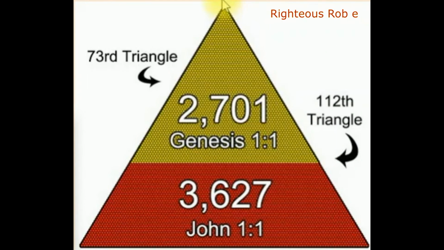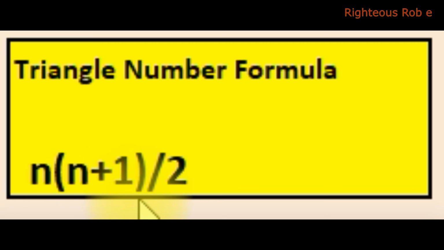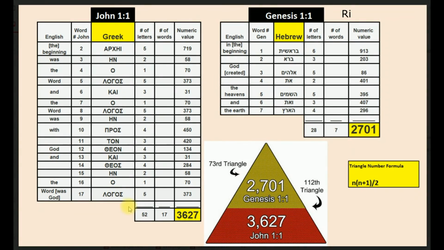2,701 units make up the top of the 6,328 units of the 112th triangle. The triangle number times the triangle number plus 1 divided by 2 is the triangle number formula. John 1 verse 1, creating this geometry in Greek and Hebrew, as well as encoding phi and the E natural logarithm in the value of these words.